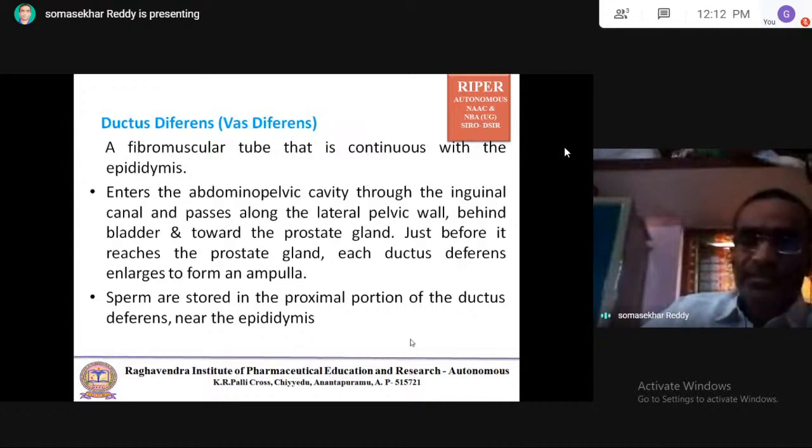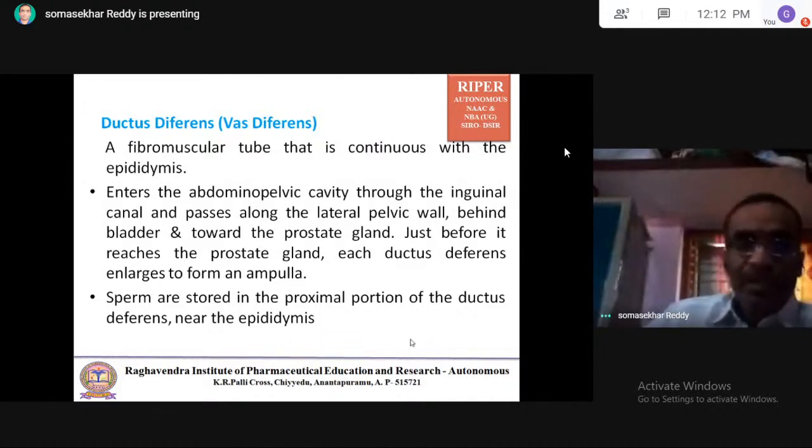Just before it reaches the prostate gland, each ductus deferens enlarges to form an ampulla. Sperm are stored in the proximal portion of the ductus deferens near the epididymis.